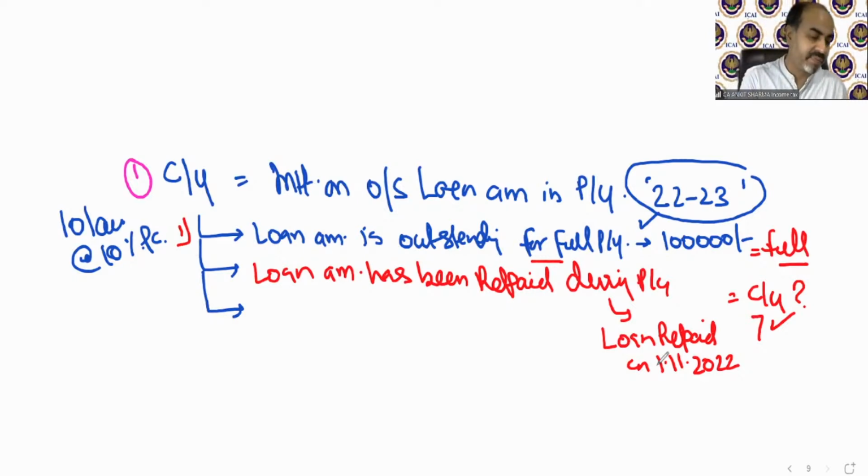10 lakh into 10%. The calculator is not working. That means 1 lakh for 7 months. Both are not working. Just 1 more minute, students. I'll be back.